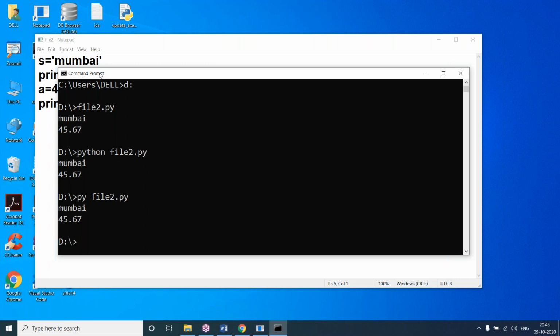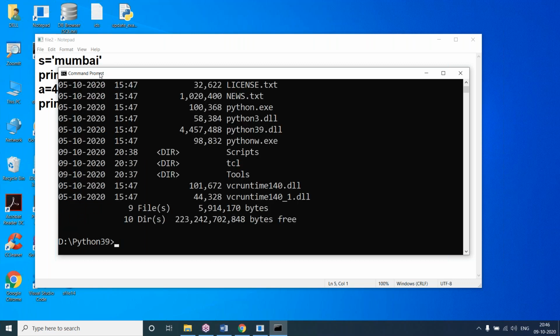Here the Python exe file is in the D drive, in the Python 39 folder. So here, cd Python 39. In this folder the Python exe file is there, but it works in the D drive, and it works in the C drive. Anywhere it will work. How is it working? The Python exe file is in the Python 39 folder. It works in the D drive because it is already given in the environment variables in the control panel.